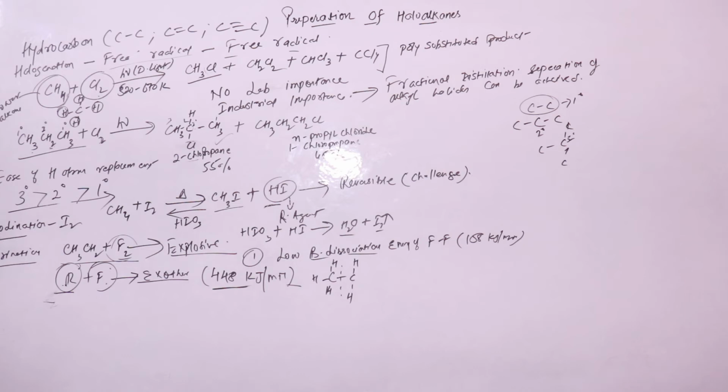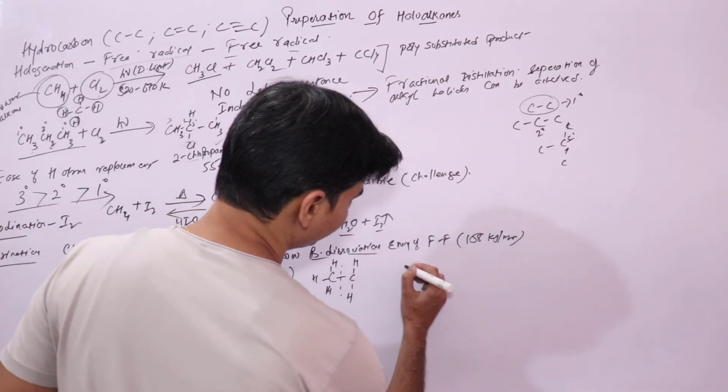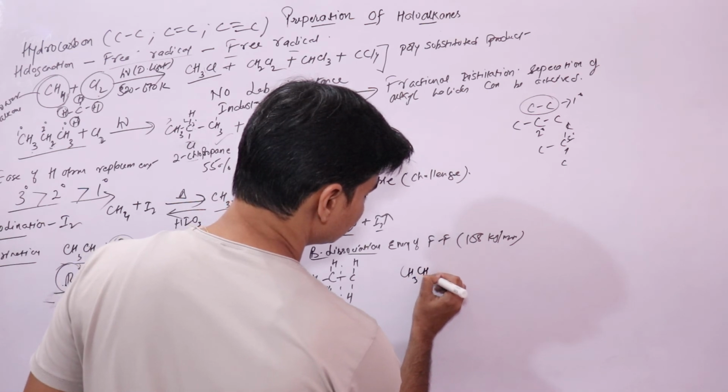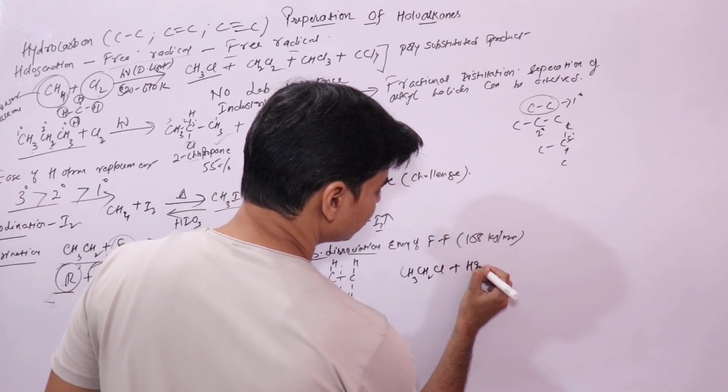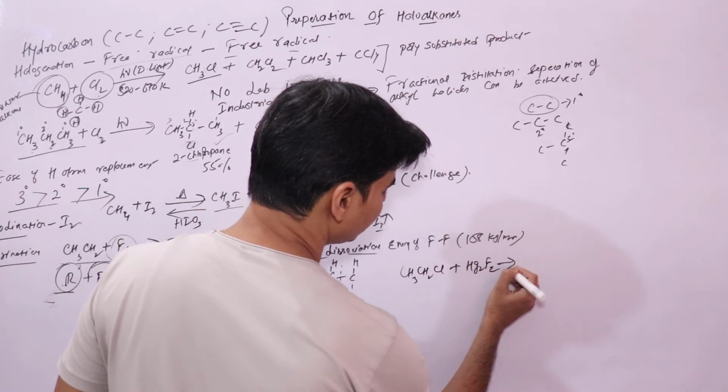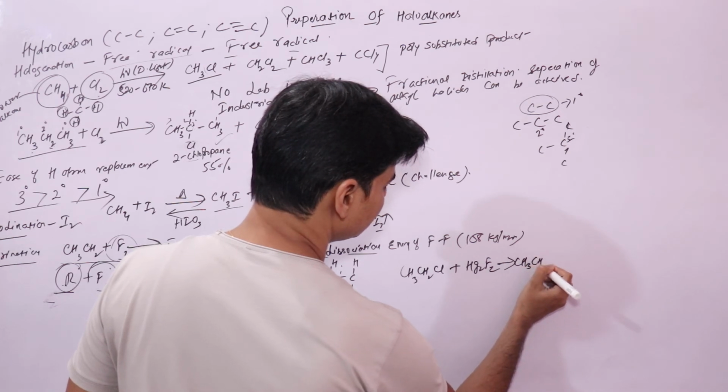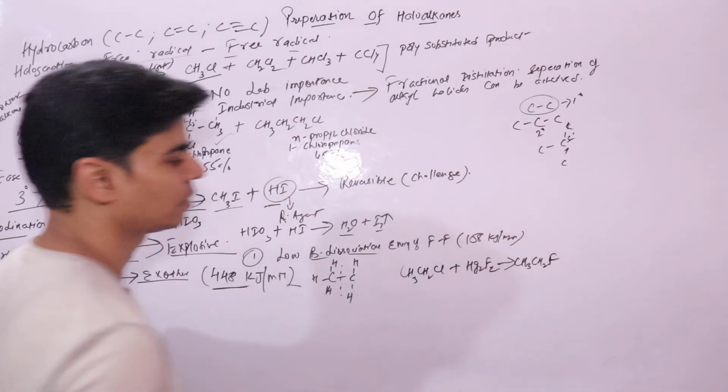On the other hand, alkyl fluorides are generally prepared by indirect methods. In the indirect method, we use fluorides like mercuric fluoride. CH3CH2Cl, when heated with HgF, will form CH3CH2F.